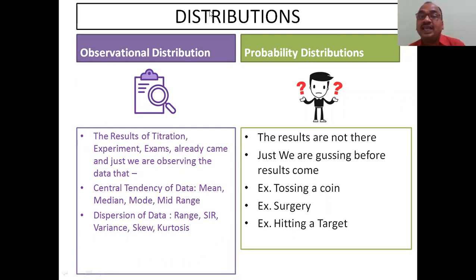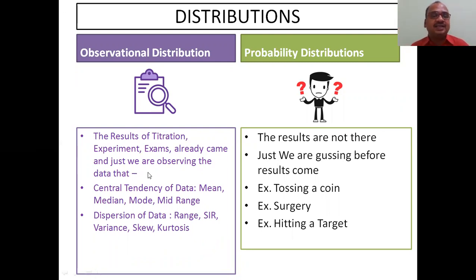Whereas in probability data distribution, as the name itself indicates, there is no data in your hand. You are always guessing, always in the hypothesis, always in the imagination. Without having any data you are guessing how the answer will be. If I go for love marriage, how will life be? If I go for arranged marriage, how will life be? If I select him as a boyfriend, or that girl as a girlfriend, how will it be? It is just like a distribution before the results, guessing.